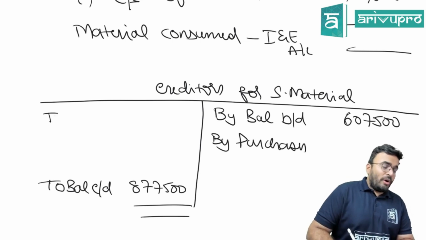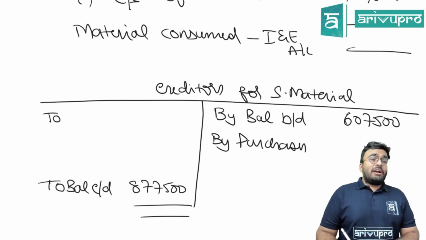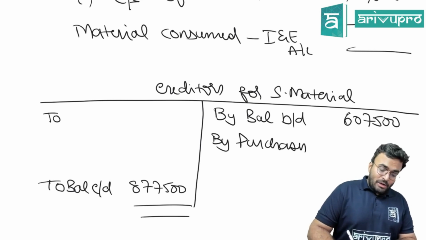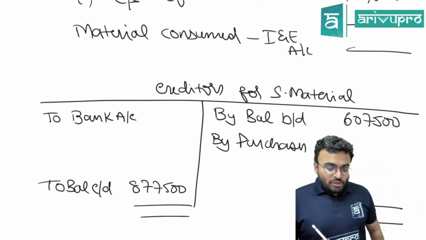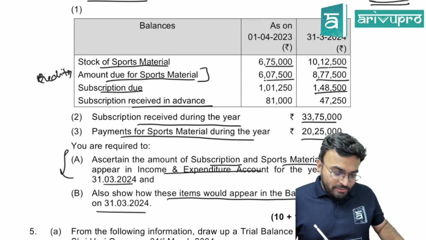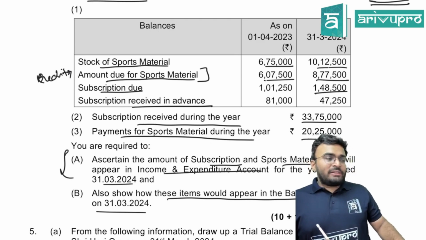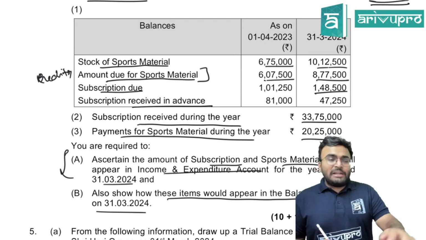If you pay the amount, what happens? Creditor account debited to bank account. If you make the payment, creditor account debited to bank account. See the question. How much is the amount paid? Payment for sports material during the year? 20,25,000.